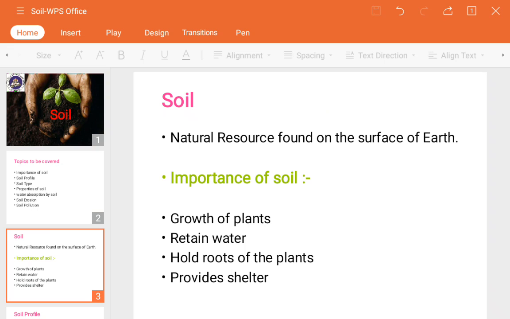Now next, the points included in the importance of soil, like growth of the plant. For the growth and proper development of a particular plant, it requires water, nutrients in the form of chemicals and different organic matter. Those are all dissolved and present inside the soil, because soil has that much holding capacity. We normally say that water consists of minerals. What are minerals? Those are actually present in the soil. So how is it inside the soil? See guys, when we pour water onto the soil, what happens inside the soil?